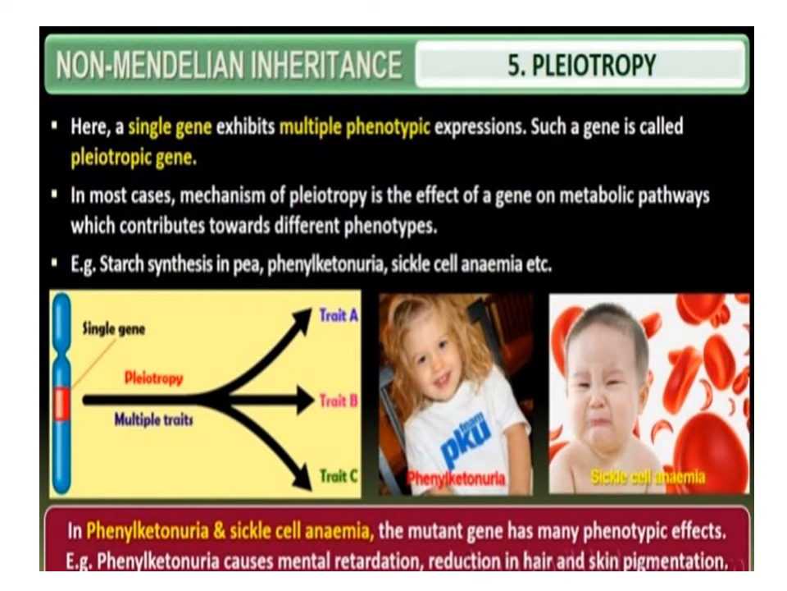Pleiotropy. Pleiotropy is a phenomenon in which a single gene produces more than one effect, the multiple effect of a gene, or controls more than one phenotype. The basis of pleiotropy is the interrelationship between the metabolic pathways that may contribute towards different phenotypes. Some human genetic disorders such as phenylketonuria and sickle cell anemia are good examples of pleiotropy.